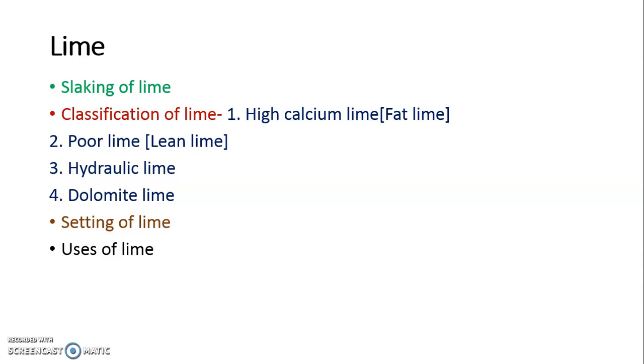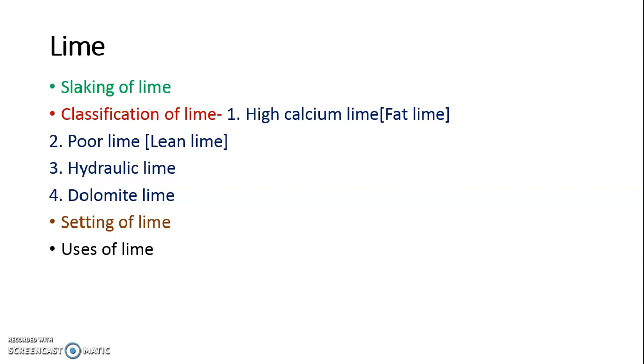Remember guys, what is slaking of lime? Slaking of lime is nothing but the reaction of lime with water. This is an exothermic reaction, that is during this reaction a huge amount of energy or heat is liberated with a hissing sound, and expansion of volume takes place. The obtained mass is known as slake lime.